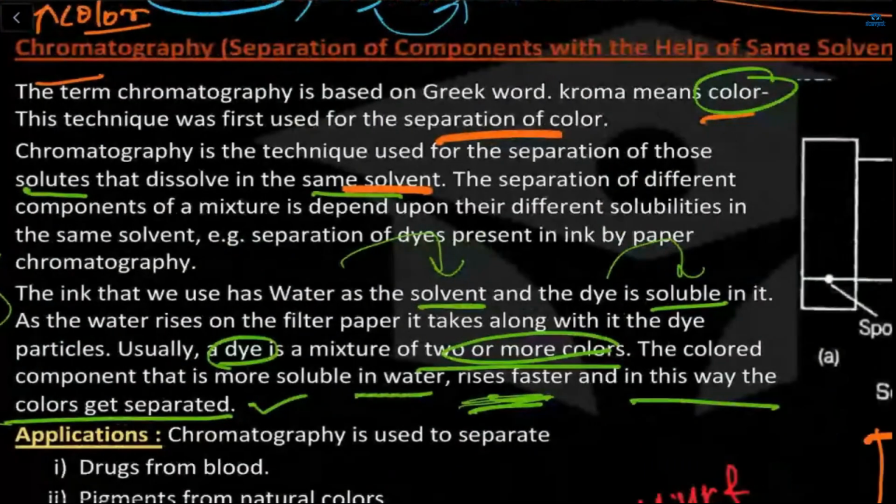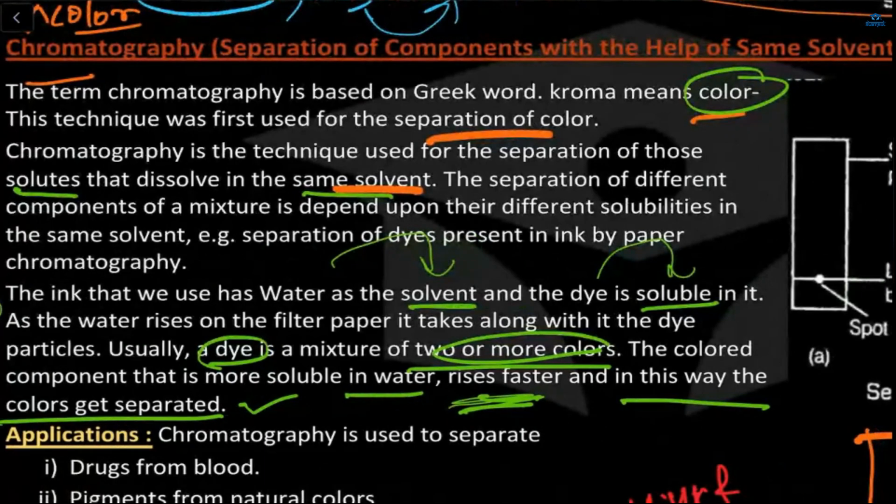See what's happening here. Chromatography is like when you put a slip of paper into a beaker that has water at the bottom, and there's an ink spot. When the water reaches the ink spot, after some time it goes higher and higher. It depends on how much solubility there is. If there's more solubility, it'll go higher; less solubility, it will be lower, and solubility depends on the solvent. So if you change the solvent, it will be different.